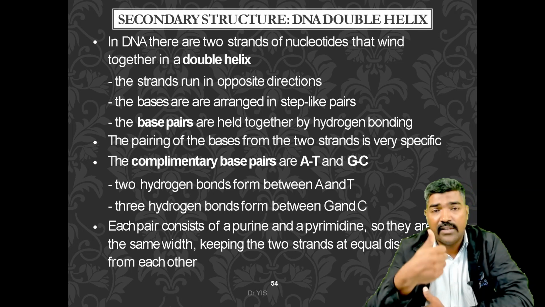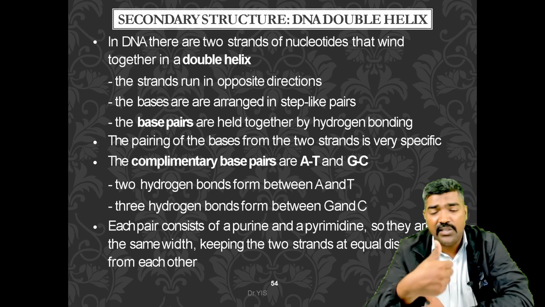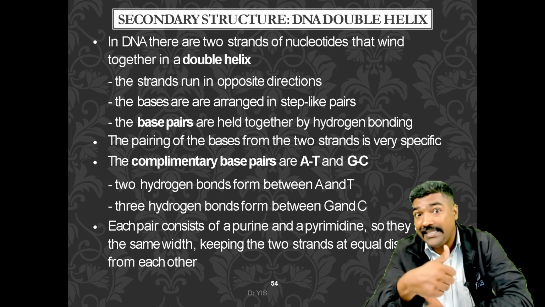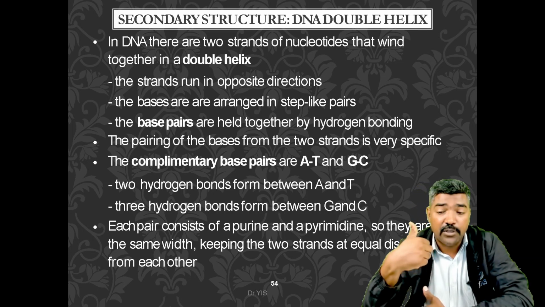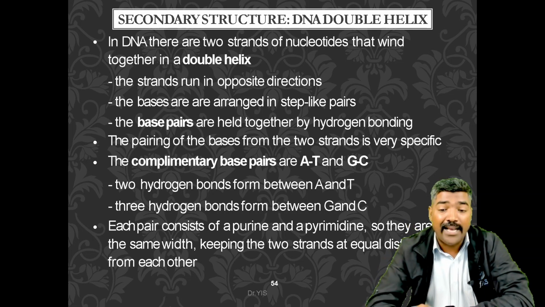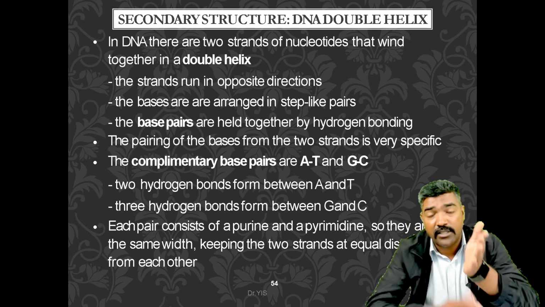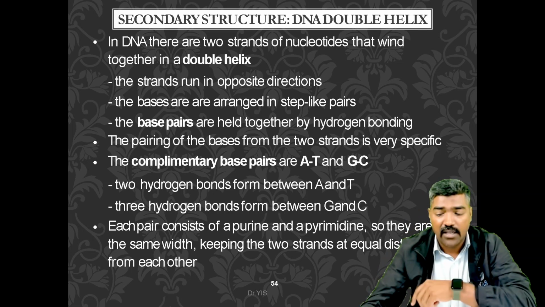A always pairs with T, apples are tasty, and G with C. Two hydrogen bonds are formed between A and T. Three hydrogen bonds are formed between G and C. Each pair consists of a purine and a pyrimidine, so they are the same width, keeping the two strands at equal distance from each other.